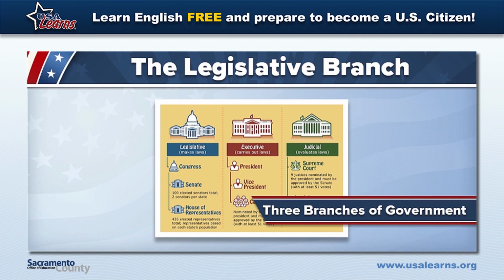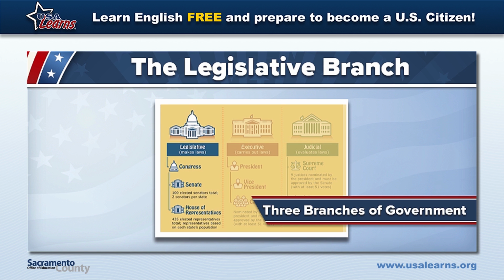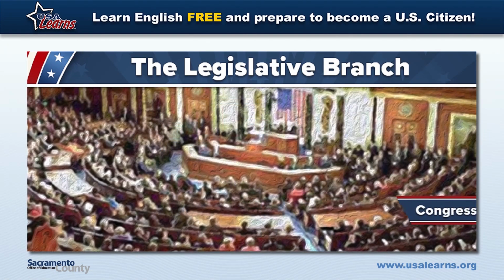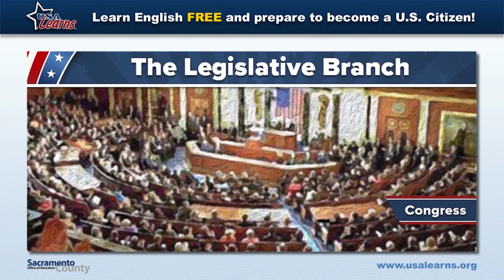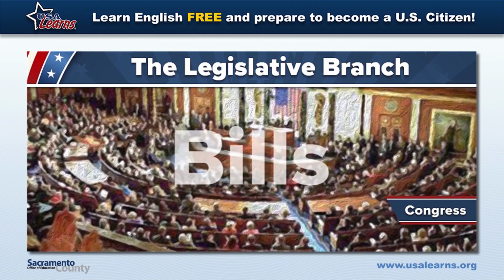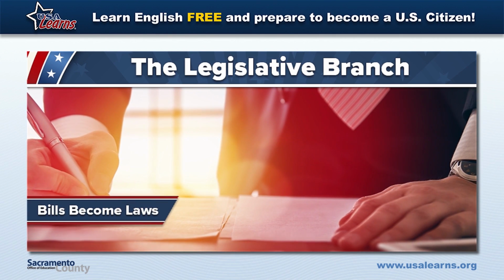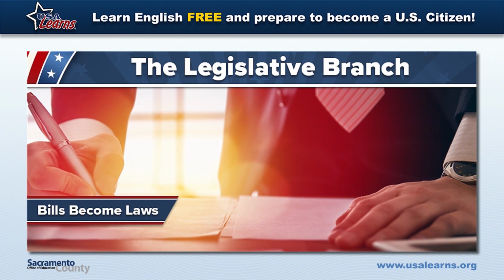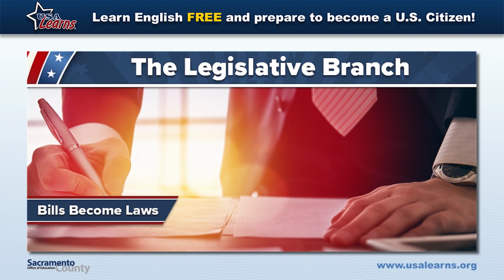The U.S. federal government has three main branches. The legislative branch, also called Congress, makes laws. Members of Congress introduce new ideas for laws, discuss the ideas, and vote on them. These are called bills. Congress then sends the bill to the President to sign. When the President signs a bill, it becomes a law.